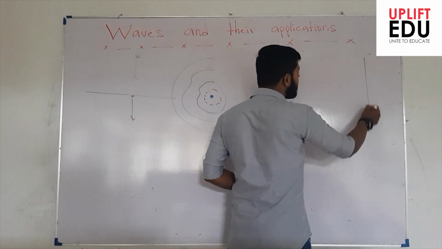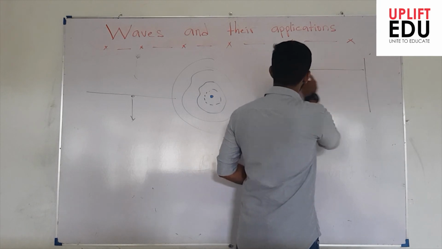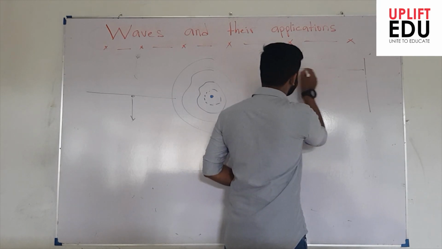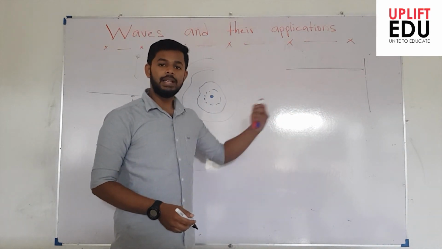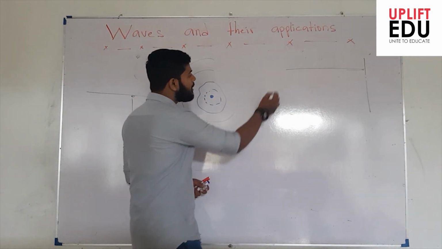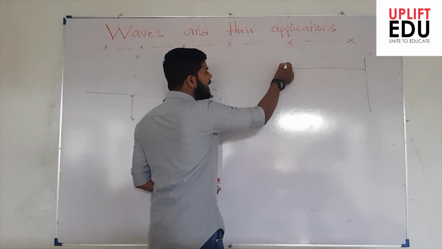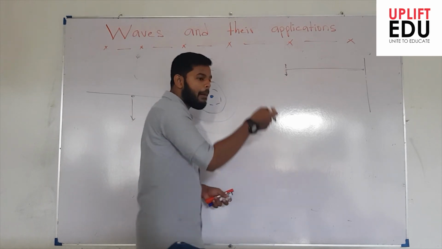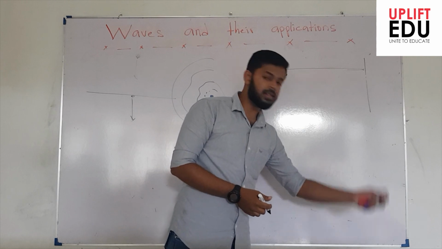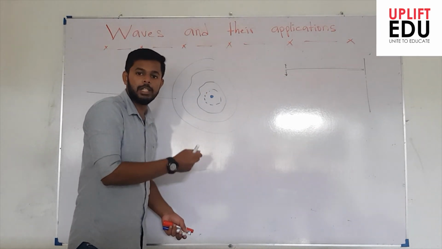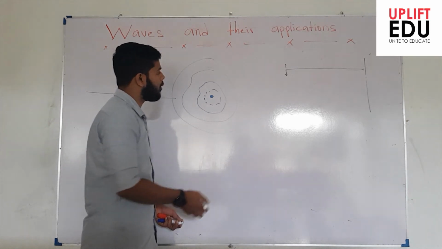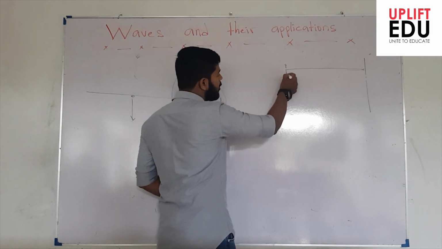Not only water, just imagine another example. I have tied a rope on some sort of stick, and using my hand I give a slight displacement up and down. I move it up, I move it down.